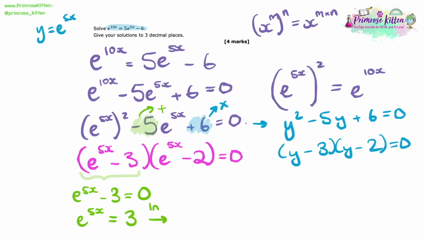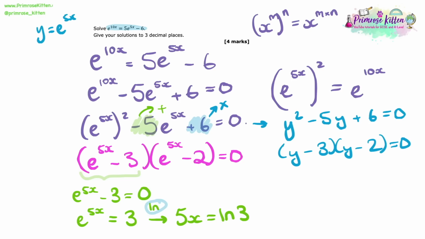Now the problem that we have at the moment is that the x we want to find is held up in the power. We need to rearrange it so that the x is no longer in the power, so we need to get rid of that e. We need to know what the opposite of e is to get rid of it, and we should know that the opposite of e is, of course, ln, the natural log. So if we do ln of each side, we're just left with 5x on the left, and then we get ln 3 on the right.